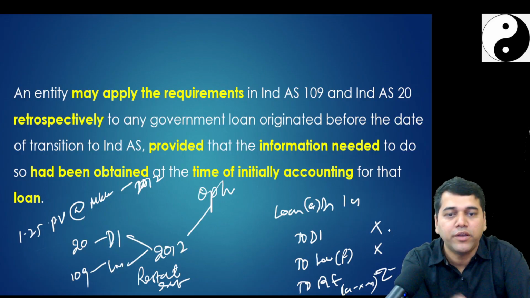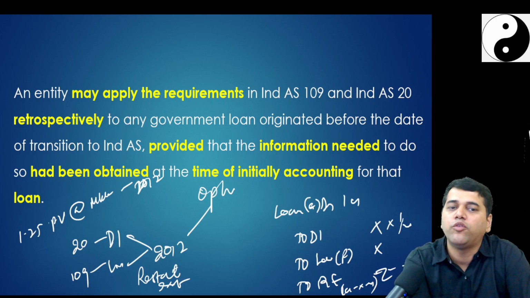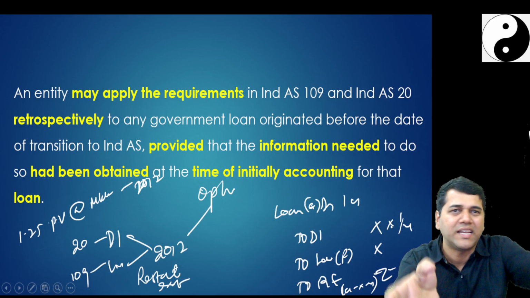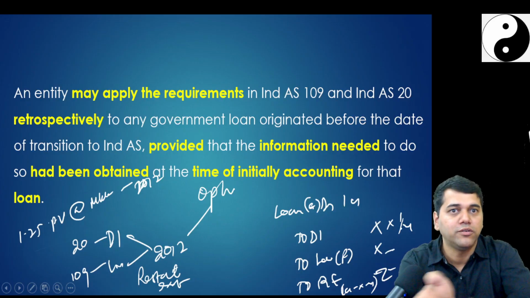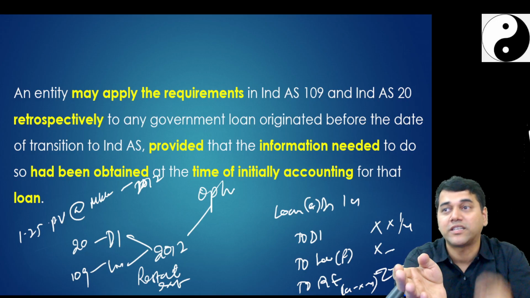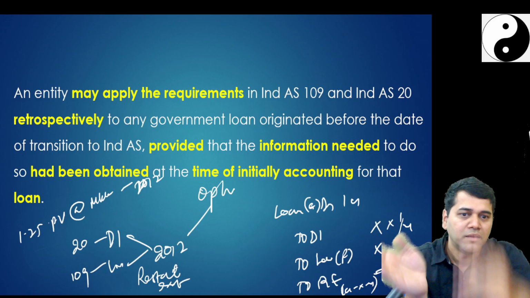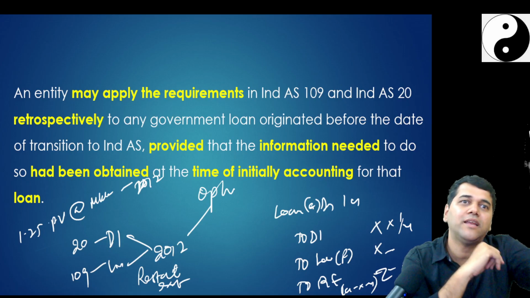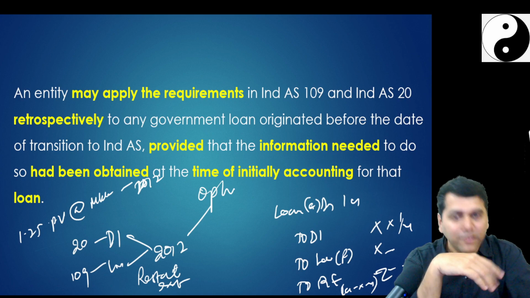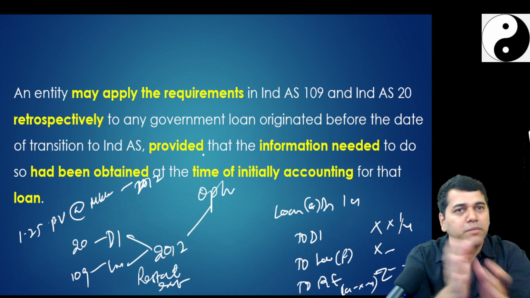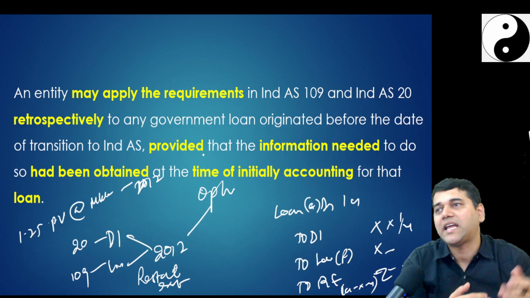And from now onwards, how do I account? Last year, comparative year, deferred income, I will debit to P&L account, one-fourth or one-tenth, whatever it is. How do I account this loan? I will prepare an amortization schedule, but I will find one new effective interest rate, or my original effective interest rate I will continue. No restate means no split there. I will treat the entire amount as my loan only.